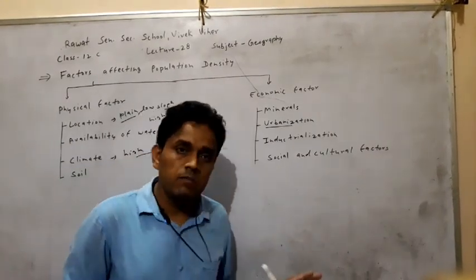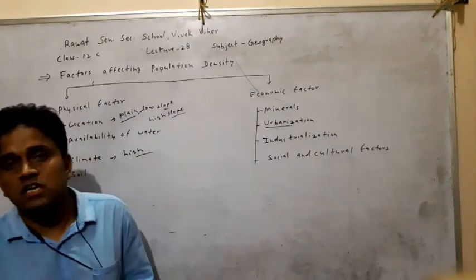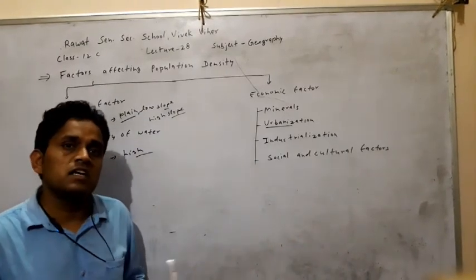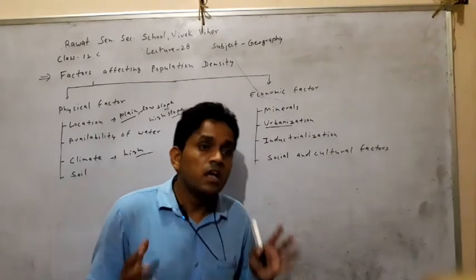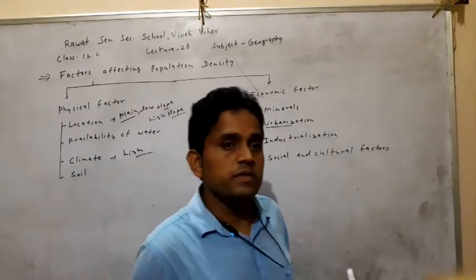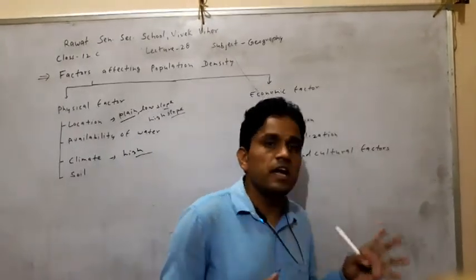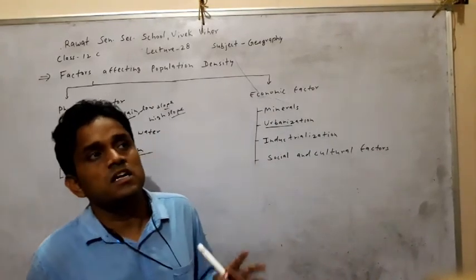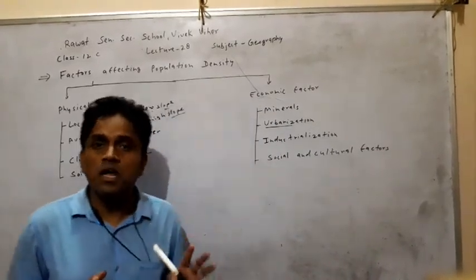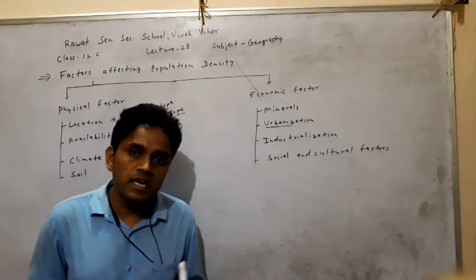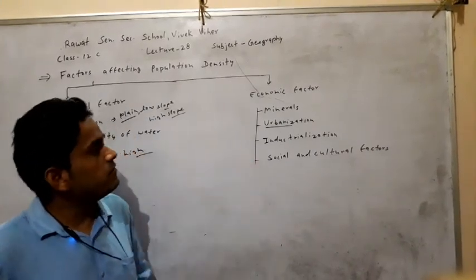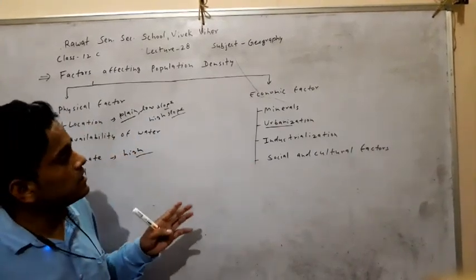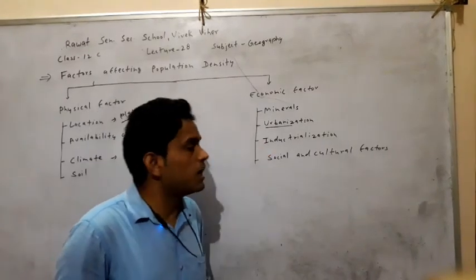Urban regions attract the population. What is urbanization? The increase in the population of the city and the area of the city is called urbanization. In urban cities, many types of facilities are found, and they attract people.